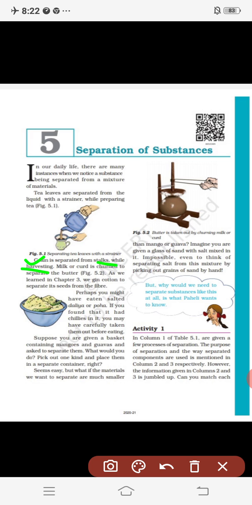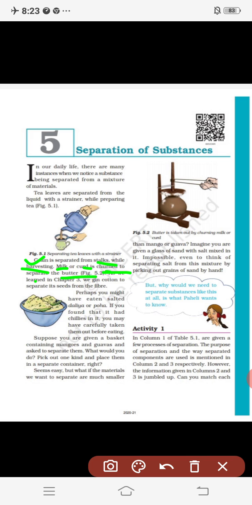Next, milk and curd are churned to separate the butter. Which process do we use for separating the butter from the milk or curd? That process is known as churning. This is known as churning.